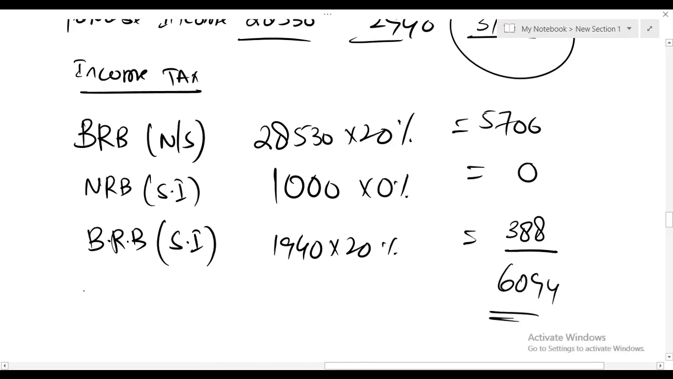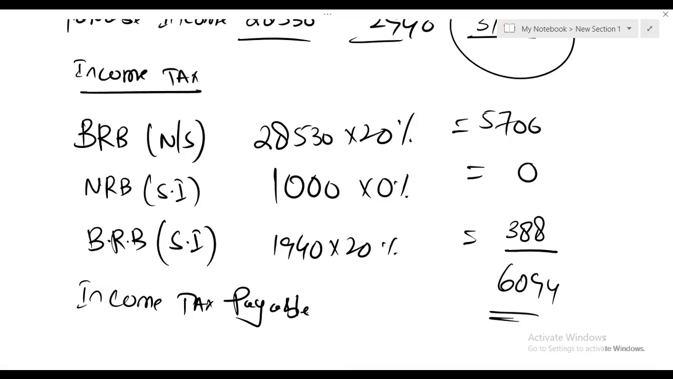So income tax payable for Kate is 6094. Income tax payable for Kate is 6094. That's great.